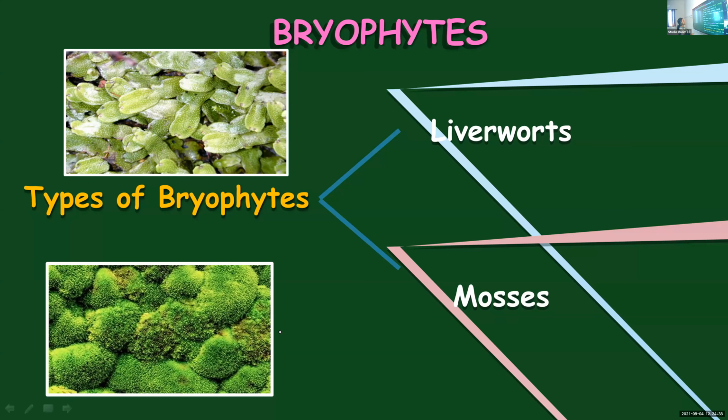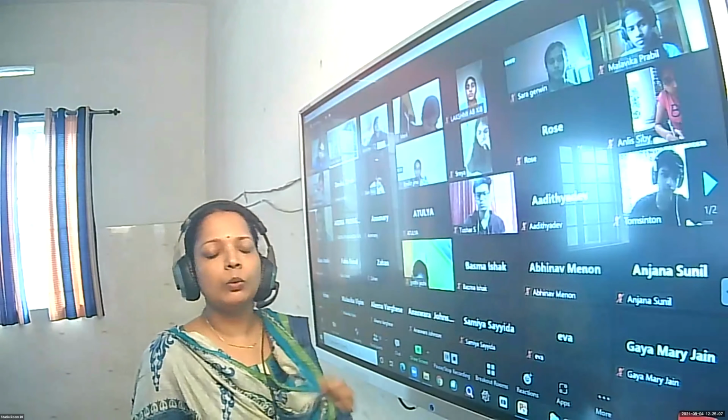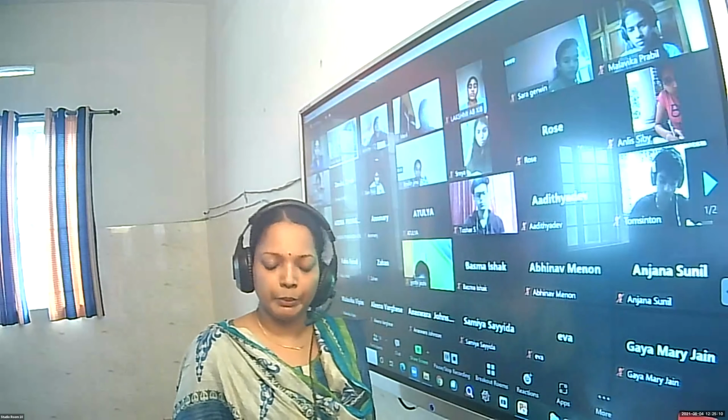Here you can see the 2 categories of bryophytes, liverworts and mosses. So there are 2 main types of bryophytes. In the first figure, what you see is liverwort, and in the second figure you can see mosses. Liverworts and mosses are the 2 main types of bryophytes, and about each one you will be learning. So let's have a quick recap of what we covered and then we will proceed.